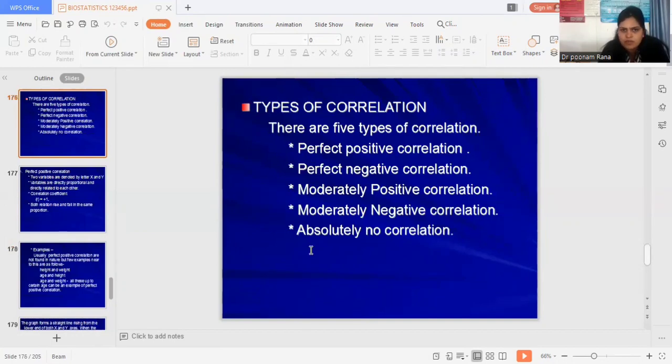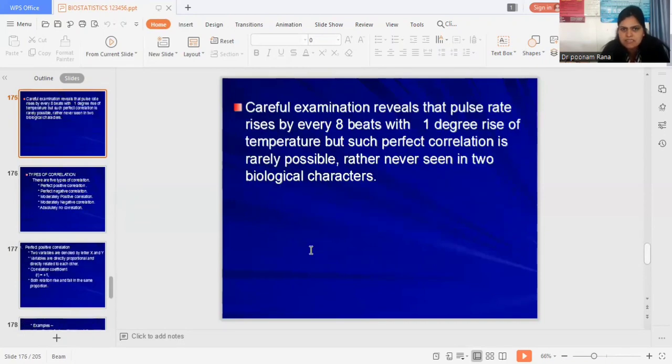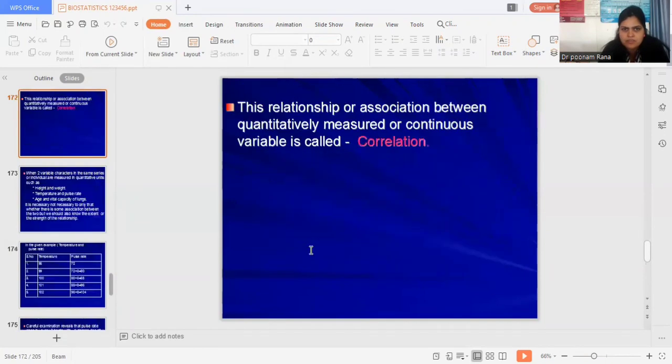Five types of correlation: perfect positive correlation, perfect negative correlation, moderately positive correlation, moderately negative correlation, and absolutely no correlation. We have seen the example of each correlation.